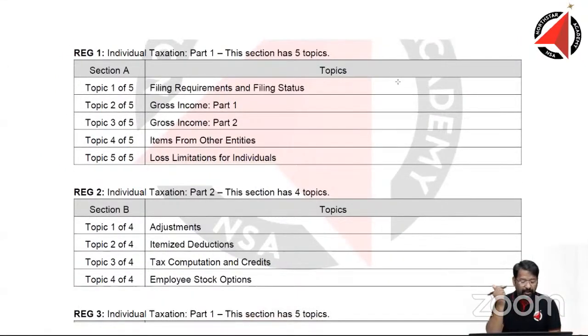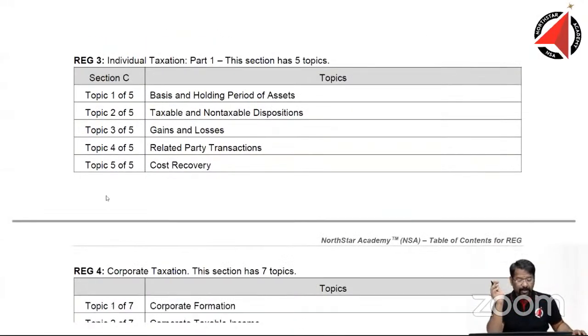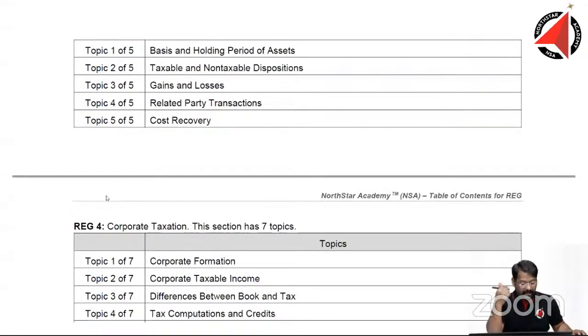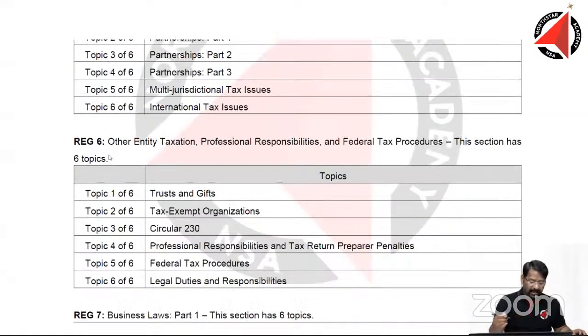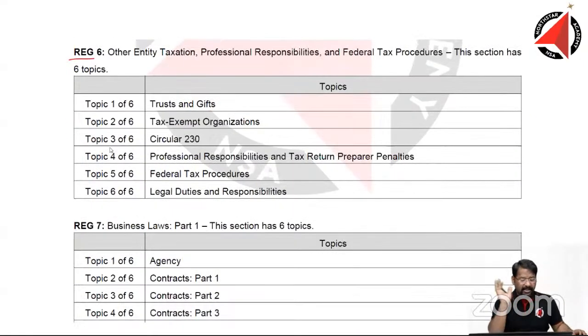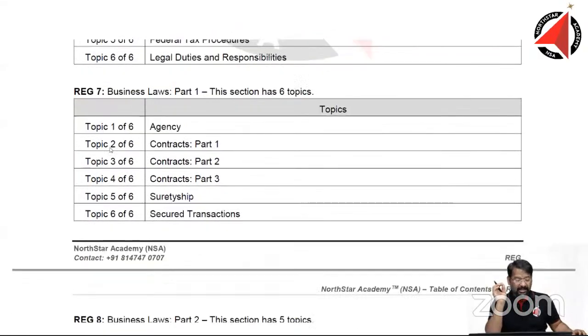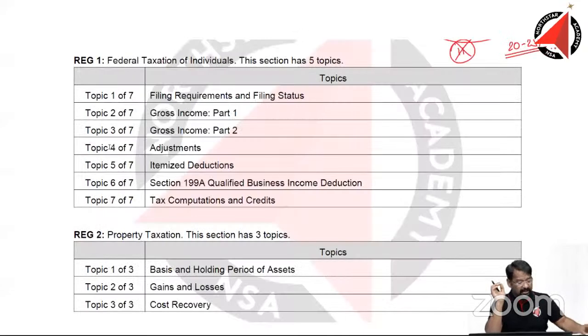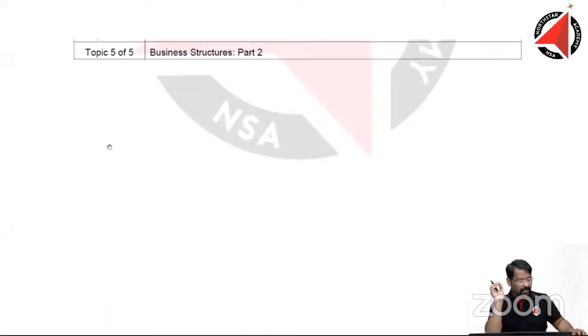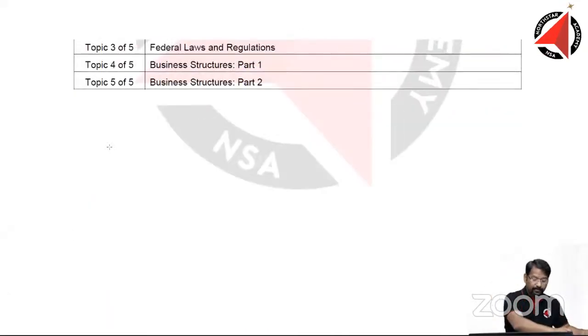Individual taxation part 1, all of these are there. Part 2, both these topics are very much there. Then we have individual taxation. Here we have then corporate taxation, regulation 4, regulation 5, and regulation 6. Till regulation 6 we have taxation papers. Regulation 7 and regulation 8 are very much covered in the old syllabus. Let's close the last 2 parts of the topic first.